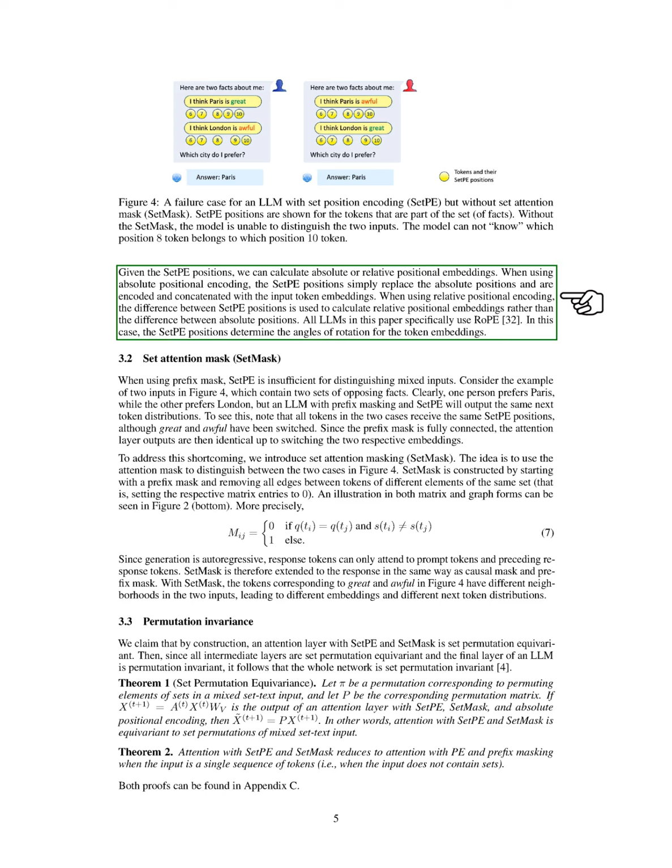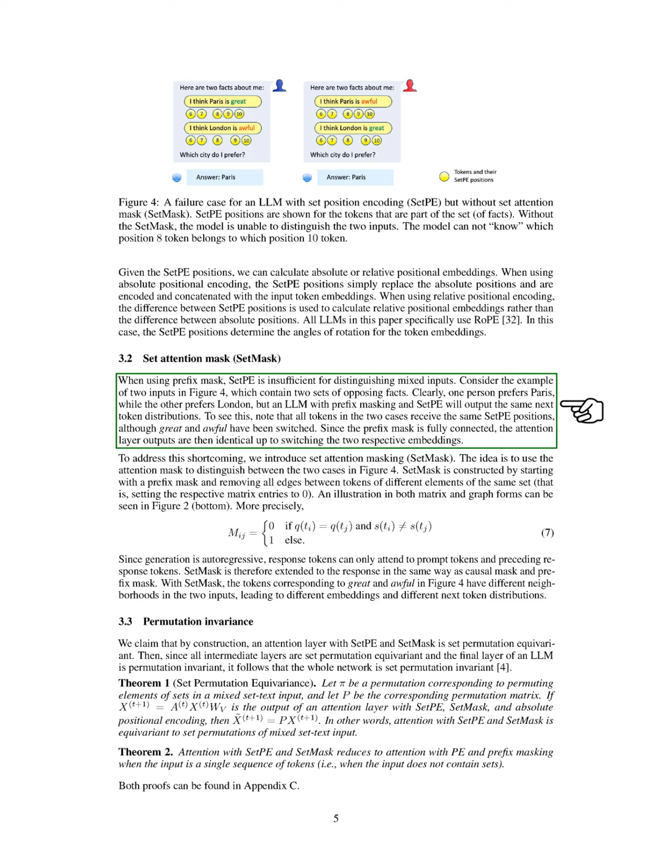Section: Set Attention Mask, Set-Mask. In this section, we discuss the concept of set attention mask, or Set-Mask. We recognize that when using prefix masking, Set-PE alone is not enough to differentiate between mixed inputs. For instance, in an example with 2 inputs, one person favors Paris while the other prefers London.